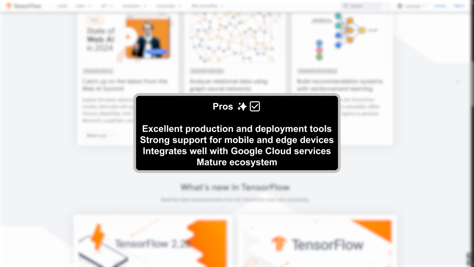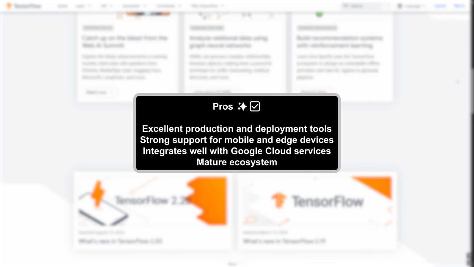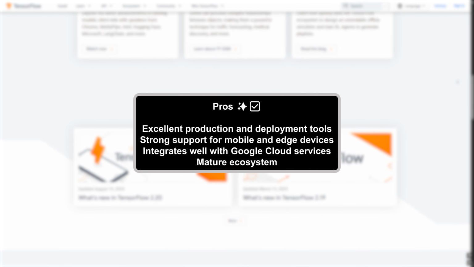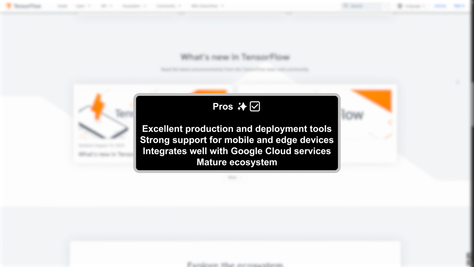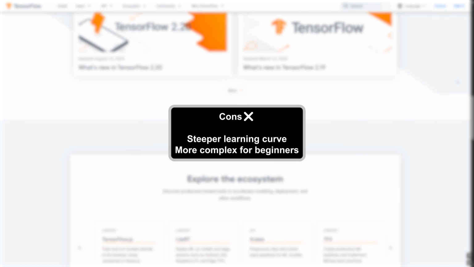Pros: excellent production and deployment tools, strong support for mobile and edge devices, integrates well with Google Cloud Services, mature ecosystem. Cons: steeper learning curve and more complex for beginners.